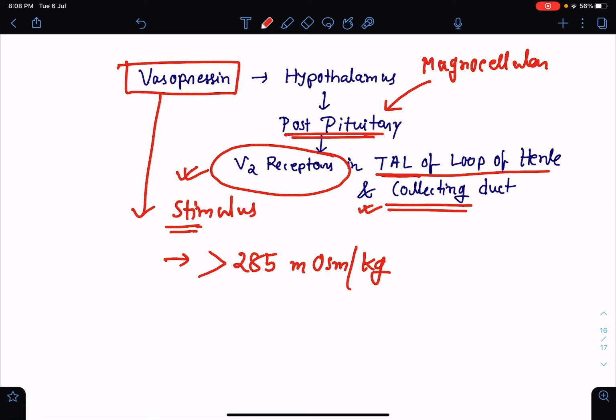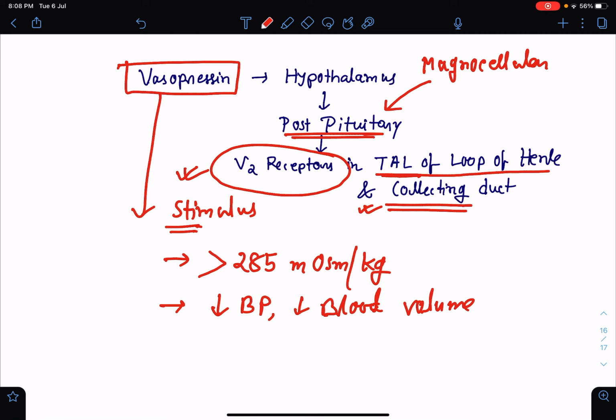Now, other than osmolality, reduction in blood pressure or reduction in blood volume is also a potent stimulator for vasopressin, because when there is reduction in blood pressure, the vasopressin will be released and it will try to maintain the intravascular volume and maintain the blood pressure by absorption of free water through the kidney.